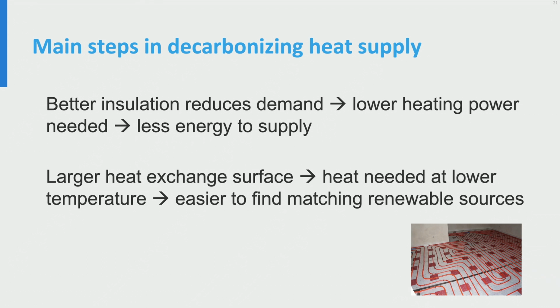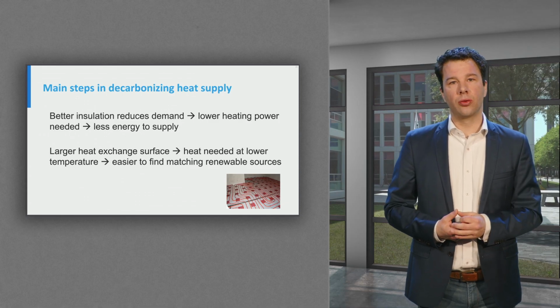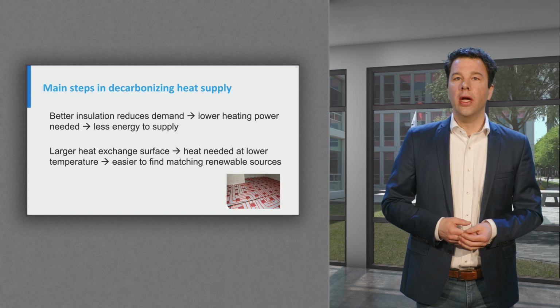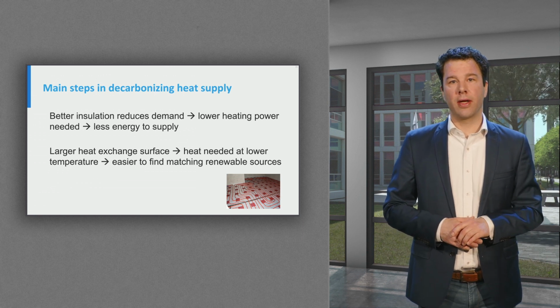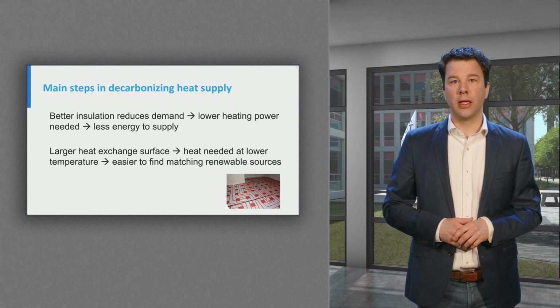Second is to increase heat exchange surface area, for example within the walls and floors of buildings. This will help us to find sources of heat that fit the temperature level of the processes we need to heat or cool down. An additional benefit of this is that we use the building mass to create flexibility. The building mass won't change in temperature quickly.